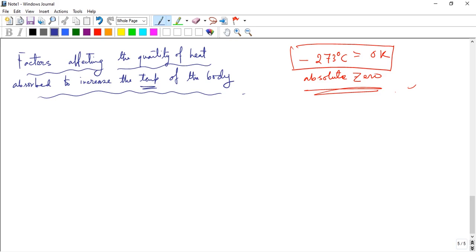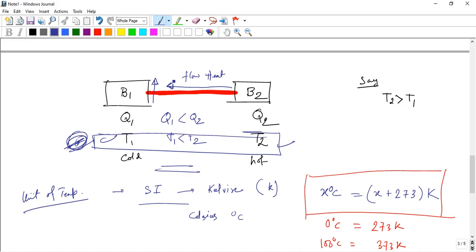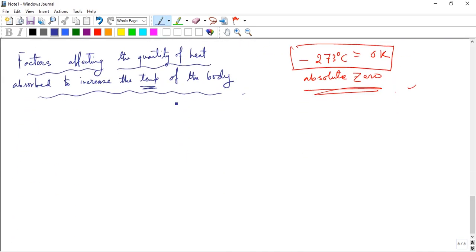Okay. So there are factors here. In this diagram, there are some factors on which it depends. So heat energy is absorbed. How much heat energy is absorbed? The first factor, number one, is the mass of the body. Mass of the body is very important.